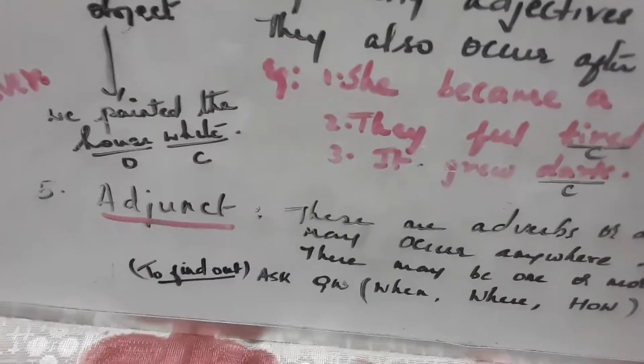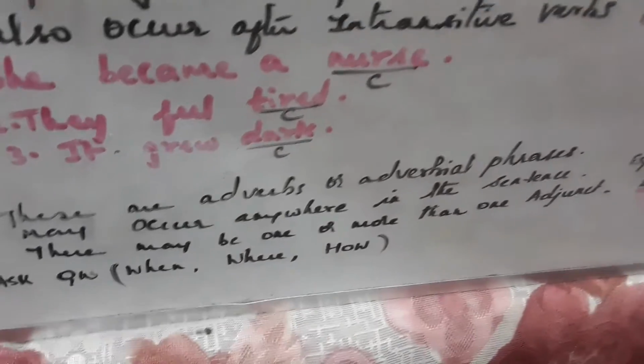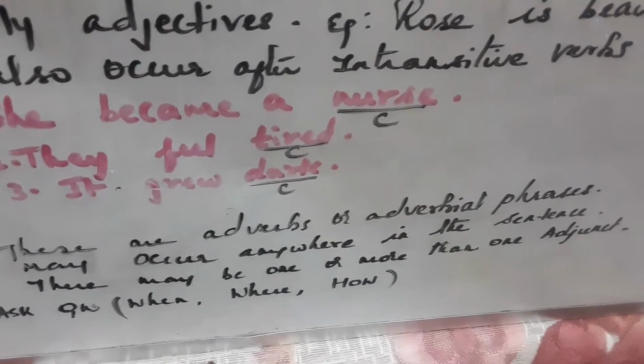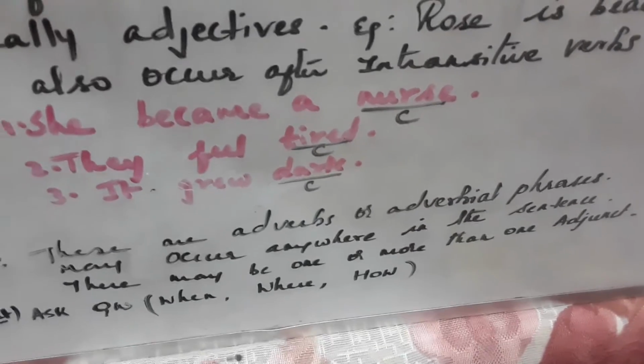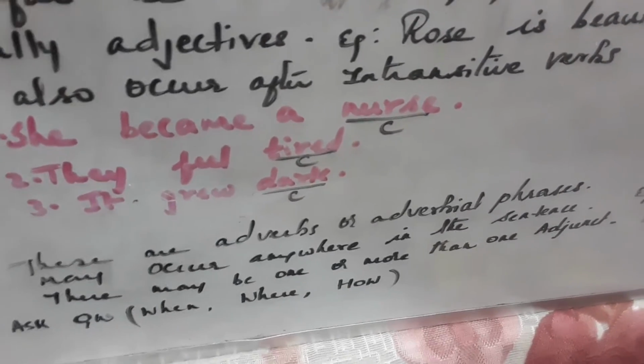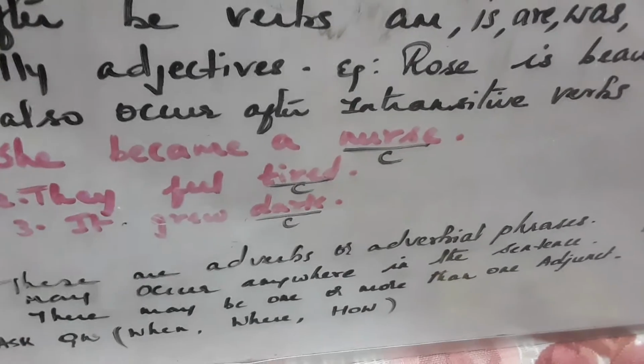Then the last one is adjunct. Now adjuncts are adverbs or adverbial phrases. They may occur anywhere in the sentence. There may be one or more than one adjunct. So in a sentence you can have one or more than one adjunct.